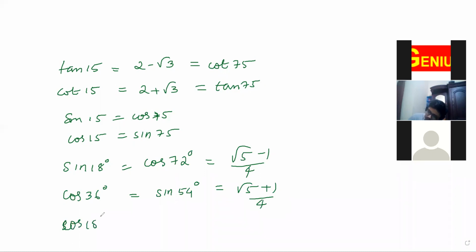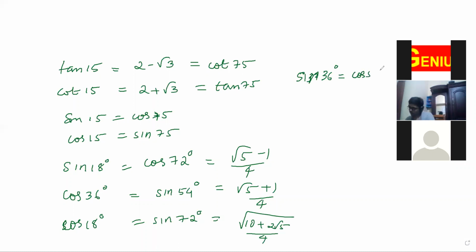Cos 18 degree, that is equal to sine 72 degree. So you can study only one. Sine 18, you are by hearting, you need not study cos 72 because that will automatically come to your head. So this is root of 10 plus 2 root 5 by 4. Then sine 36 degree, that is equal to cos 54 degree, that is equal to root of 10 minus 2 root 5 by 4.